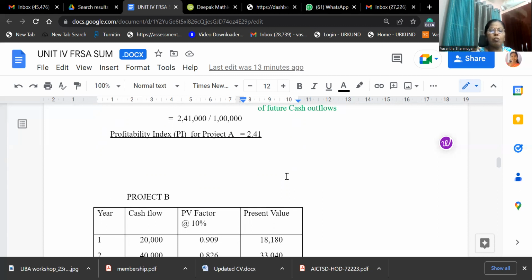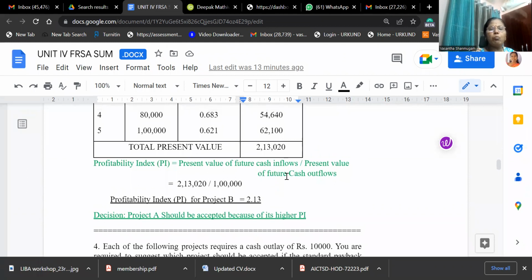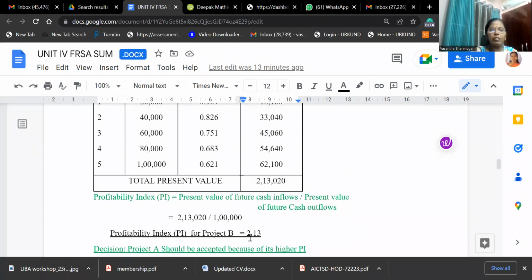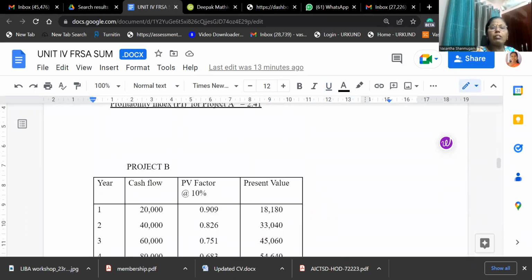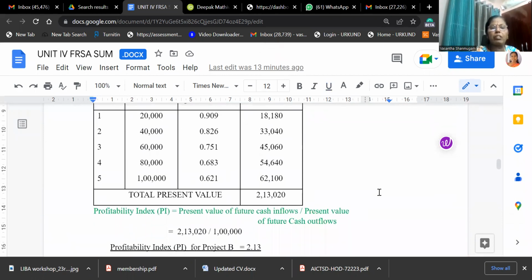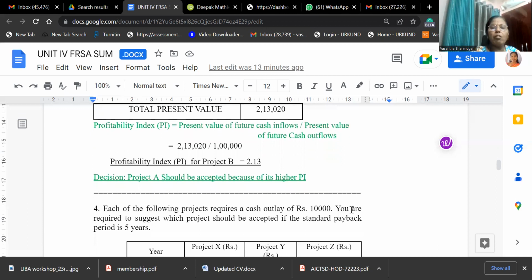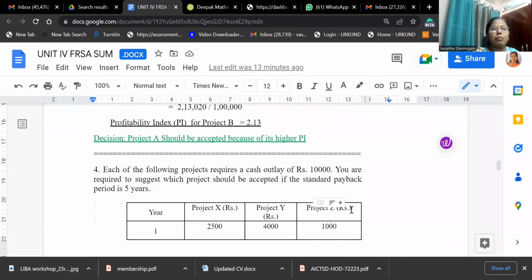Now we'll see project B. What is the value? We'll see. In case of project B, we are getting 2.13. But in case of project A, 2.41. So your net present value also supported project A. Here the profitability index method also supported project A. So the decision is project A should be accepted because of the higher profitability index.